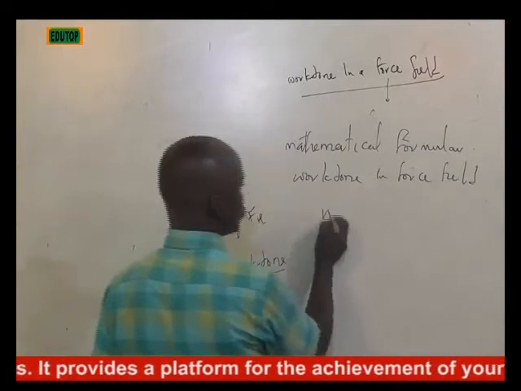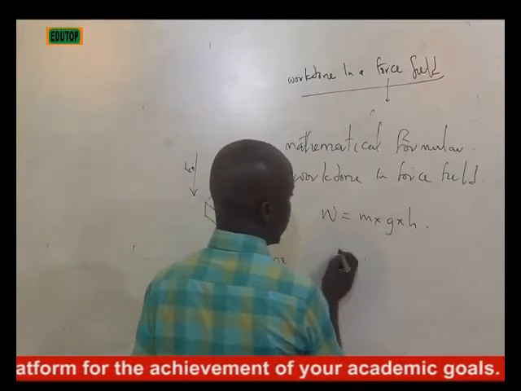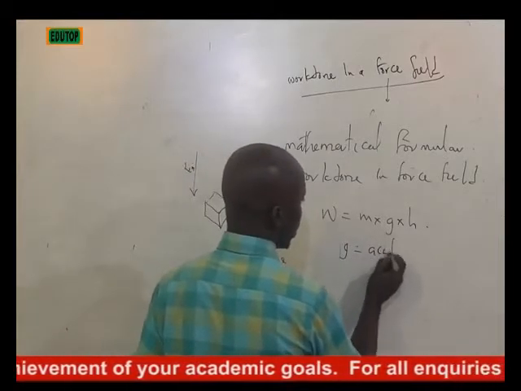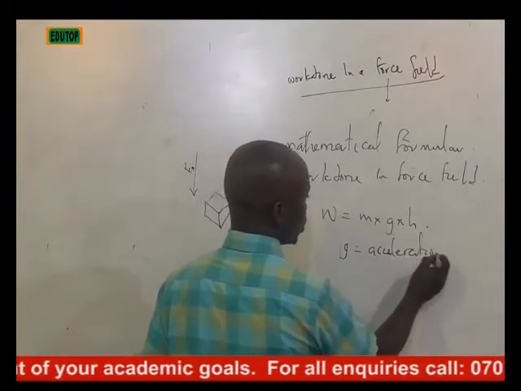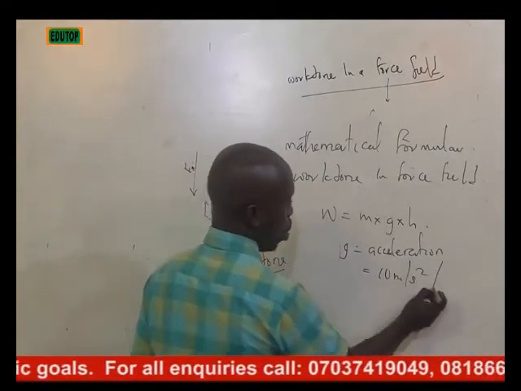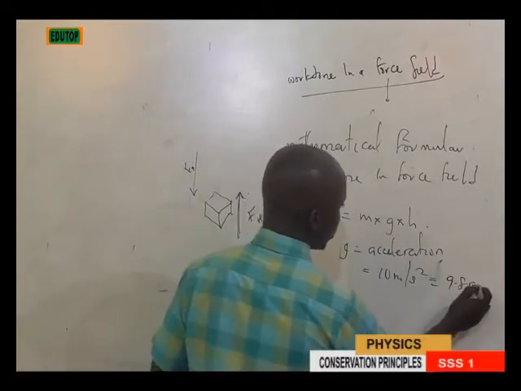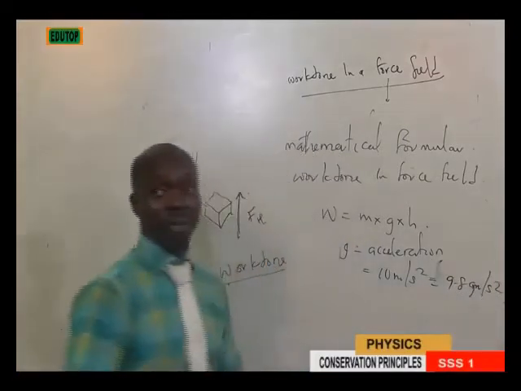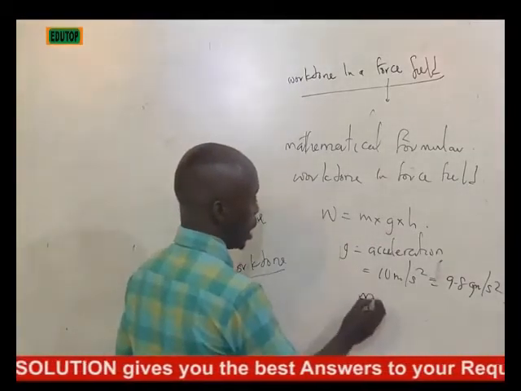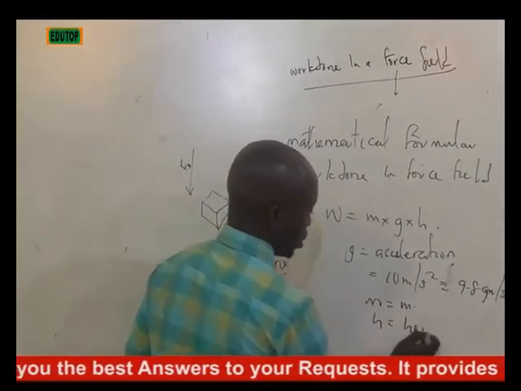So that will take us to W, which equals mgh, where your g is your acceleration due to gravity, which is always 10 meters per second square or 9.8 meters per second square, depending on whichever one you are given. So that is for g, where your m is the mass of the body and your h is the height.